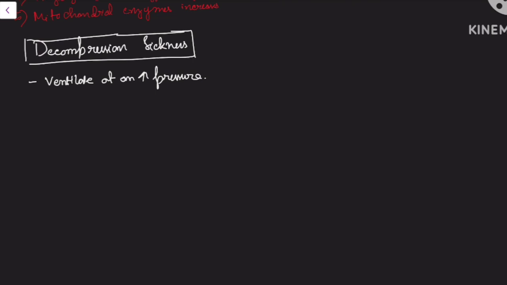Because of this increased pressure at which they are ventilating, the alveolar and arterial gas tension are also much higher. So because of this, N2 and other gases which are otherwise not dissolved in blood and tissues will get dissolved.